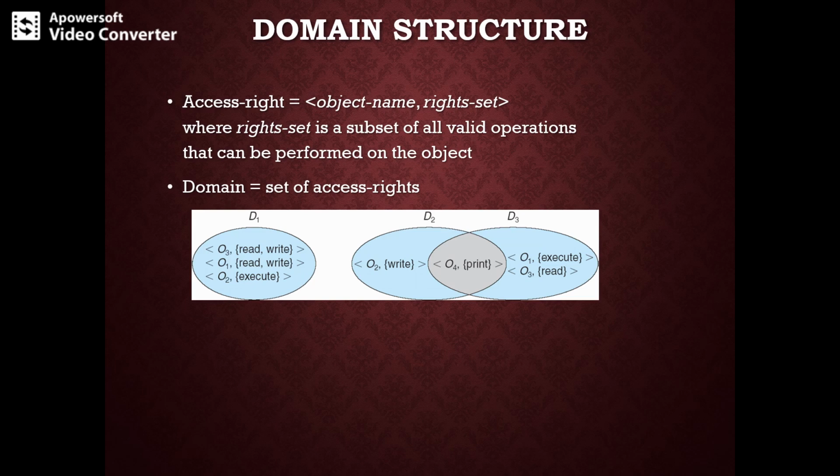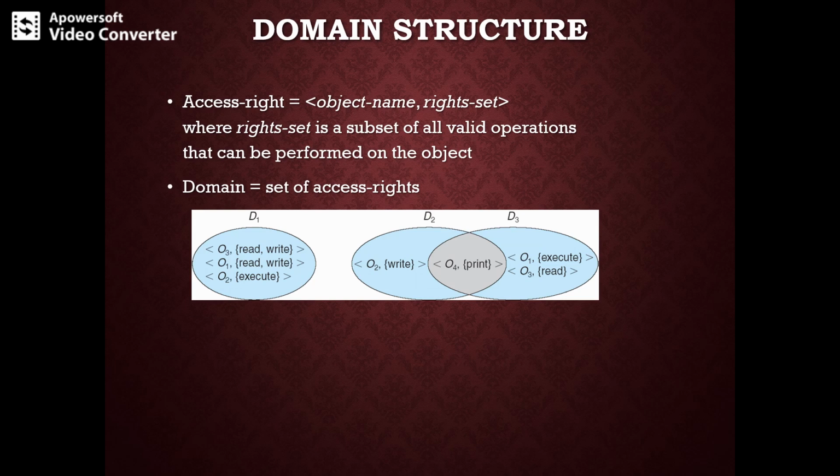As you know, a computer system is a collection of processes and objects. By objects we mean both hardware objects and software objects. Hardware objects means CPU, memory segments, printers, disk. Software objects can be any files or programs or semaphores. Each object will have a unique name that differentiates it from all other objects. For example, CPU can only be executed on, and memory segments can be read and written, whereas CD-ROM or DVD-ROM can only be read.